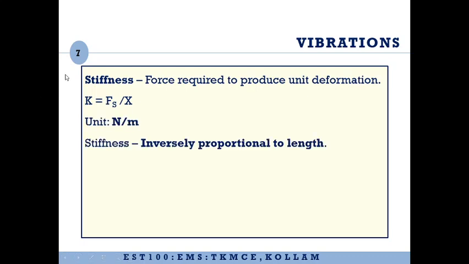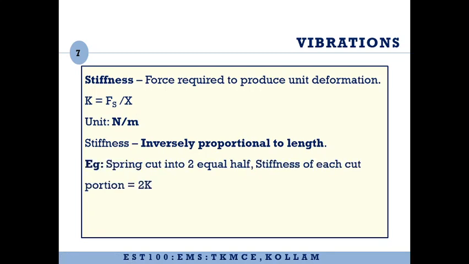Now, another thing that we can notice is the stiffness K is inversely proportional to the length of the system. So that is another thing you can notice from this particular formula. For example, you are given a spring and you cut the spring into two equal halves. You have reduced the length of the system by half.